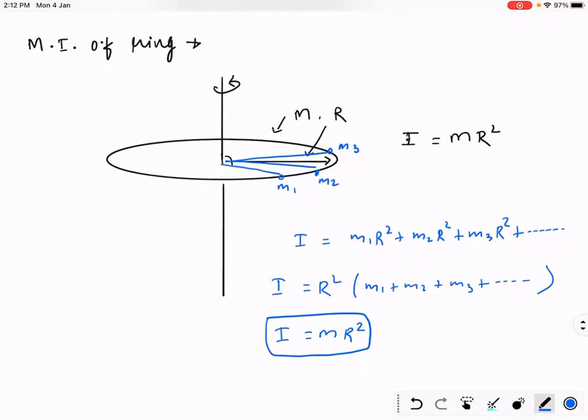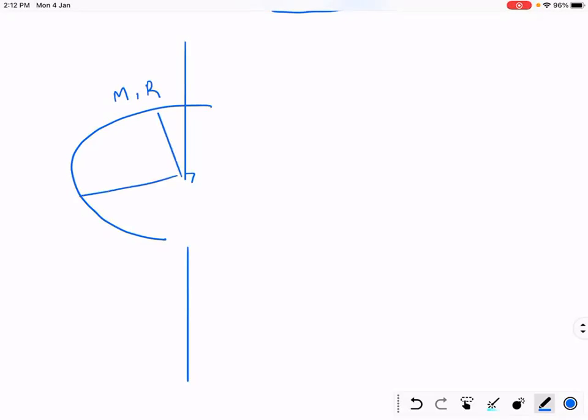Now, next question based on this is, what if you have a ring like this? Semi-ring. Semicircular ring. Half part of ring is absent. Okay, this ring has mass m and radius r. So what is moment of inertia of this ring about this axis? This axis is passing from center of ring. What is moment of inertia of this half ring?